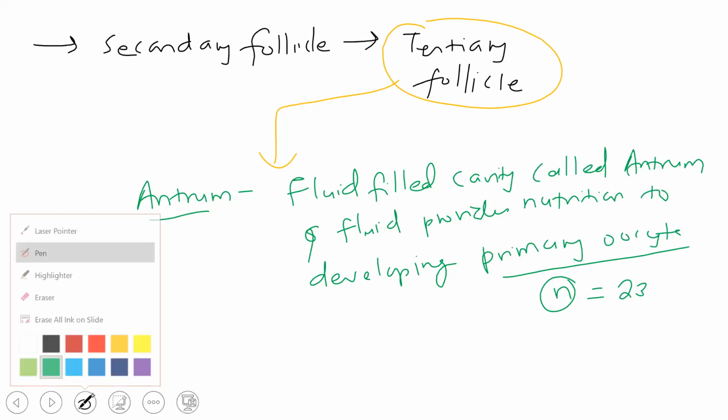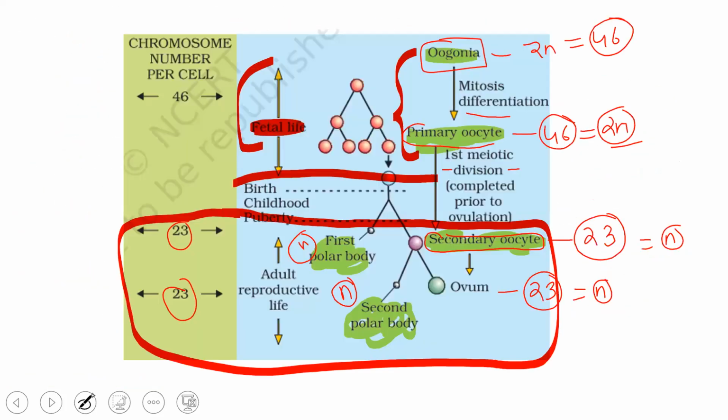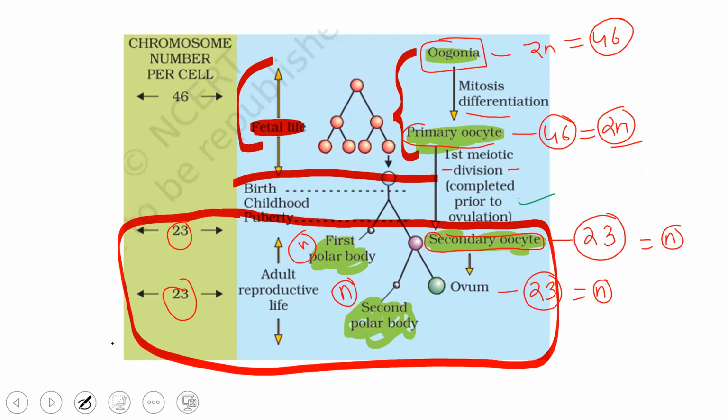Now the M1 will be over, prior to ovulation. So when the first time menstruation begins in a female, the range can be from 9 to 11 years. At that stage, this ovulation will happen.